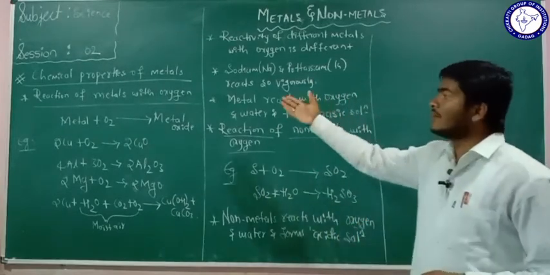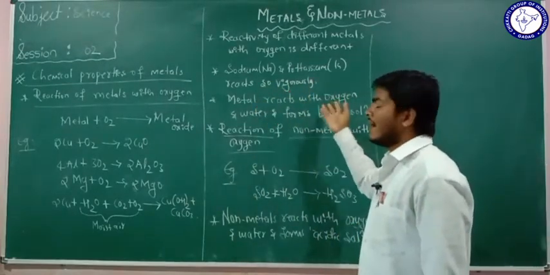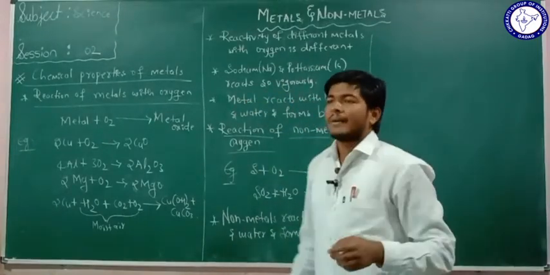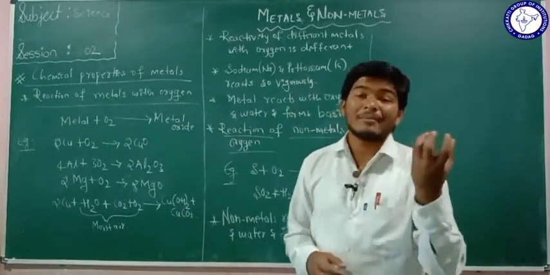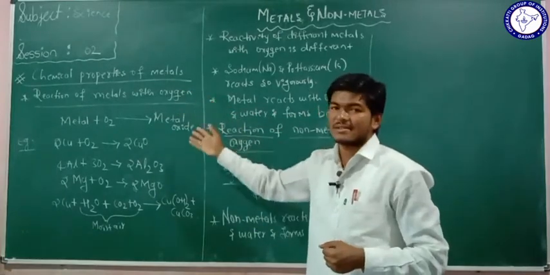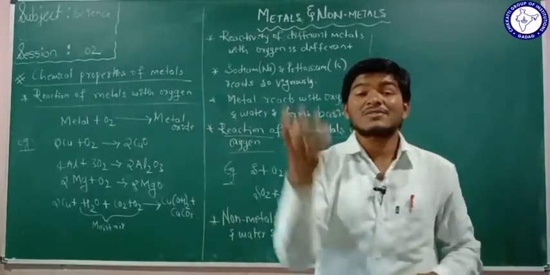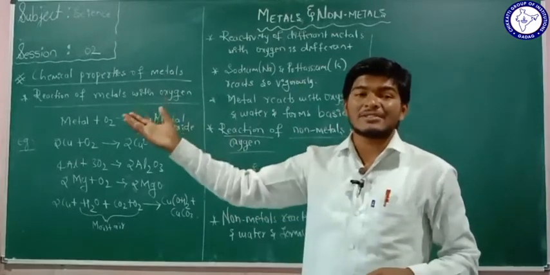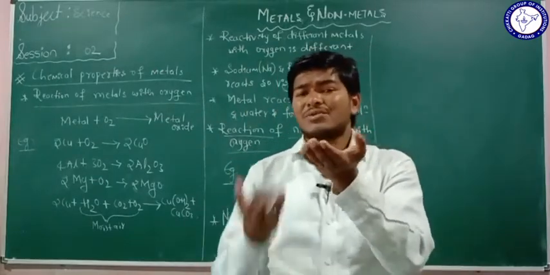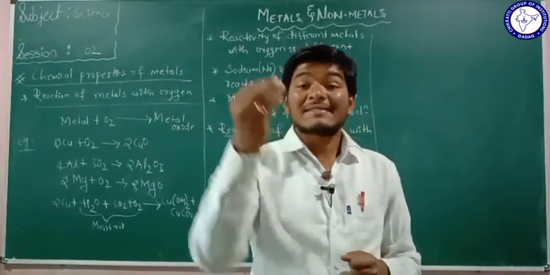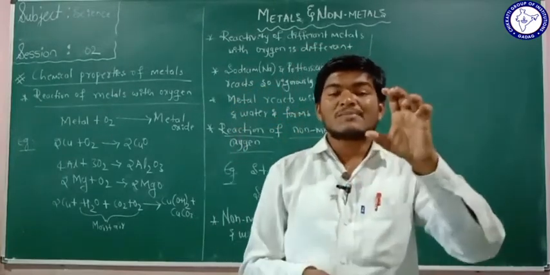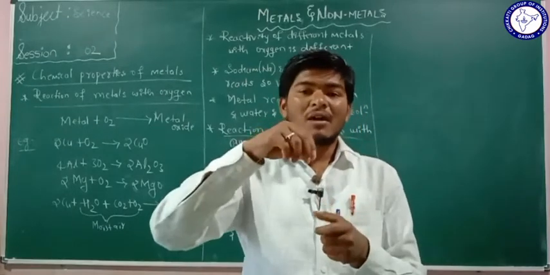So that's how metals react with oxygen. Now we are going to consider what is formed when metal oxides react with water. When a metal reacts with oxygen, it forms metal oxides. But when the metal oxides react with water, what do they form? What is the reaction? I will describe one activity here. Collect some rust from an iron rod and put it into a small amount of water, about 50 ml. Stir it well.